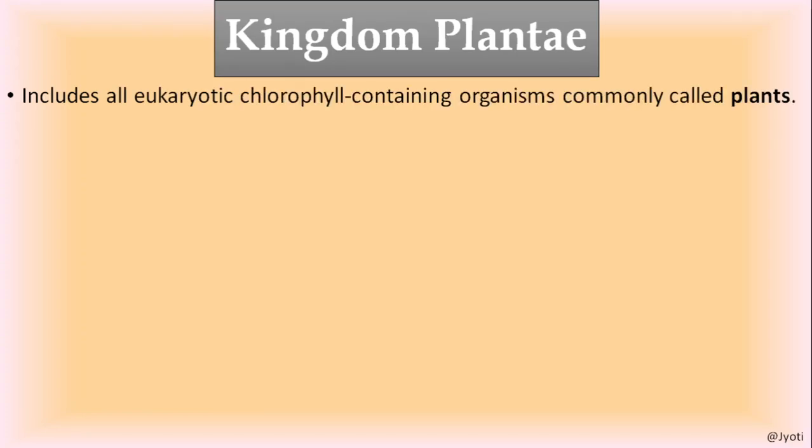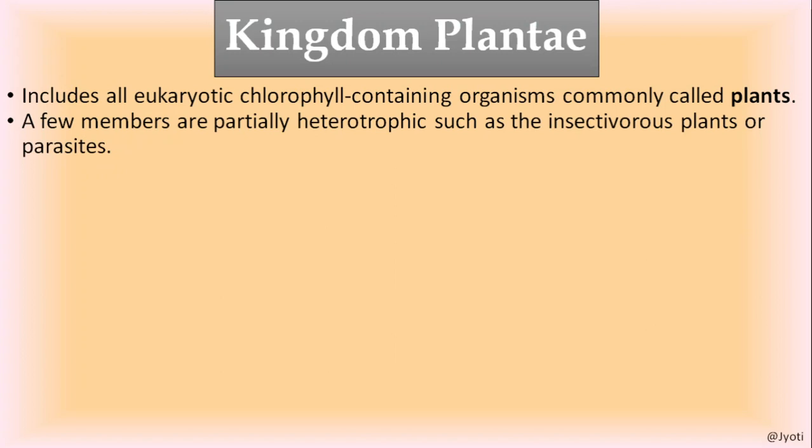Now after fungi, the next kingdom is Plantae. It includes all the eukaryotic chlorophyll-containing organisms, that is all higher plants. A few members are partially heterotrophic, like insectivorous plants such as pitcher plant, that is Nepenthes, or Drosera.